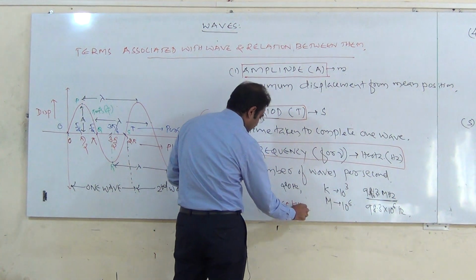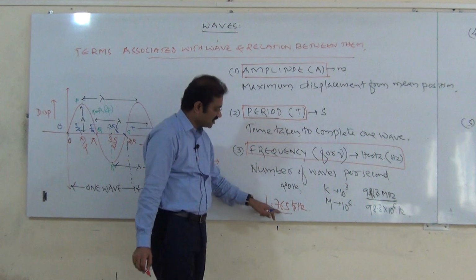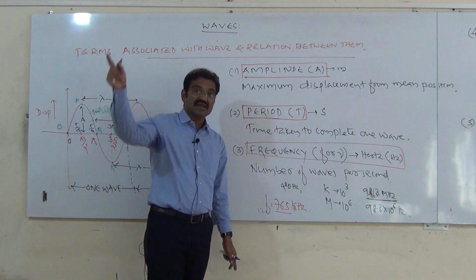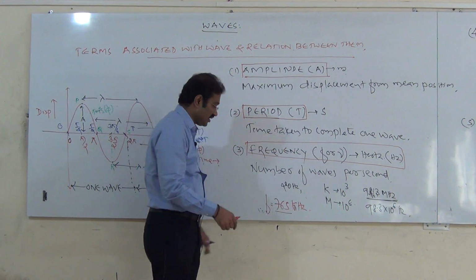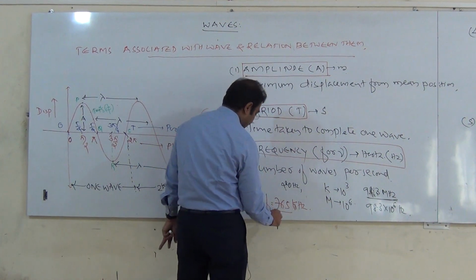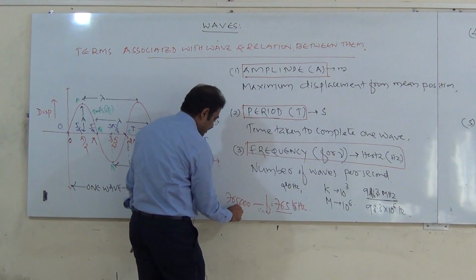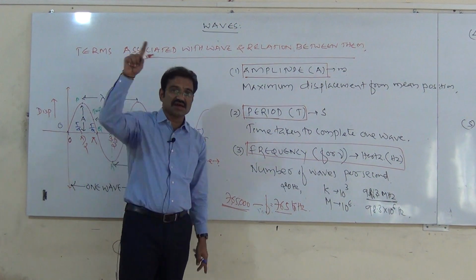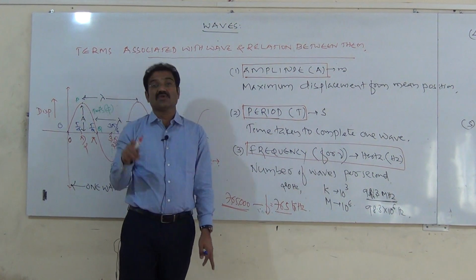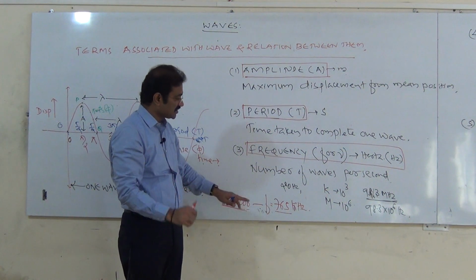It indicates that the frequency of the Dharwad station is 765 kilohertz, that is 765 into 10 raised to 3, which means in 1 second, 7,65,000 waves are crossing.